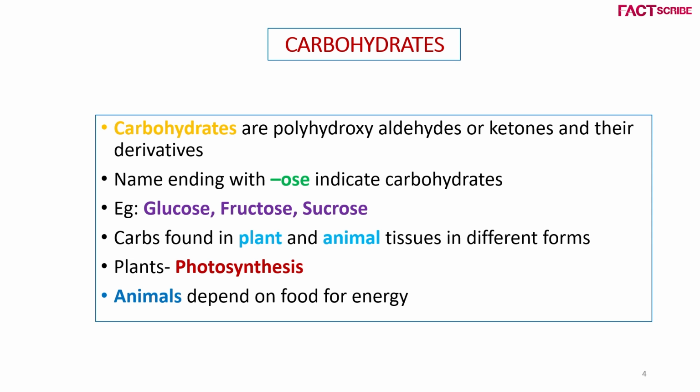These carbohydrates are mainly found in plant and animal tissue in different forms. But the major source is plants. They produce carbohydrate through photosynthesis. And animals mainly depend on food for energy. They store carbohydrate in the form of glycogen.